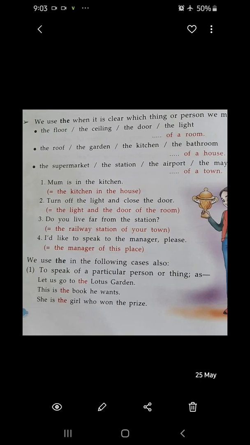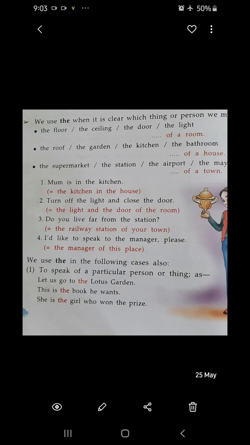Mom is in the kitchen in the house. So here, we are talking about the kitchen which we have in our house, in our particular house. Similarly, we use the in the following cases also to speak of a particular person or thing. Like I have already said, a particular thing. We have discussed particular noun.